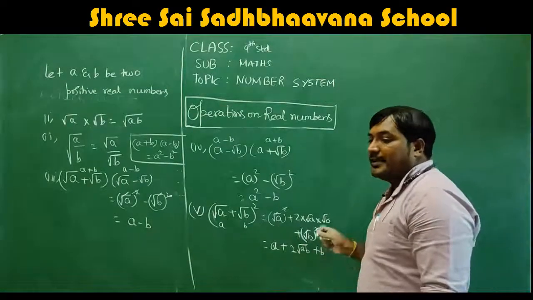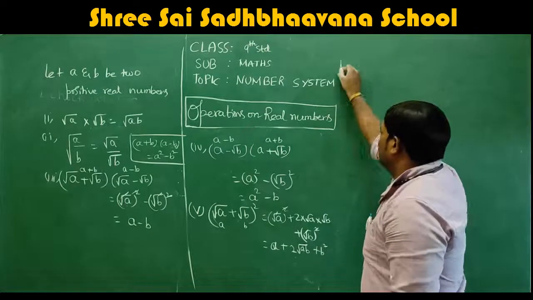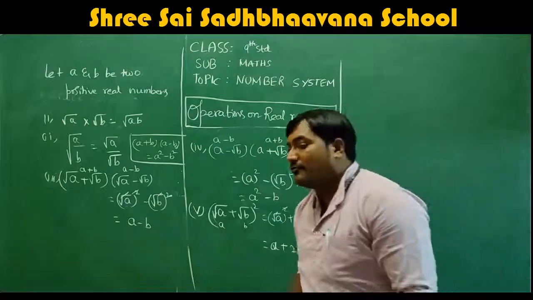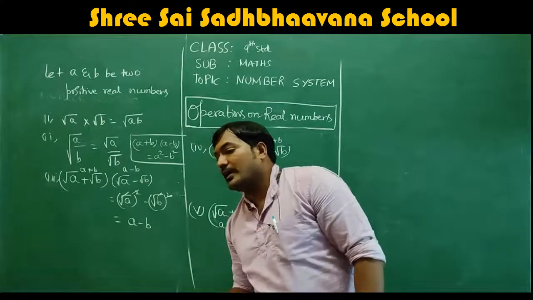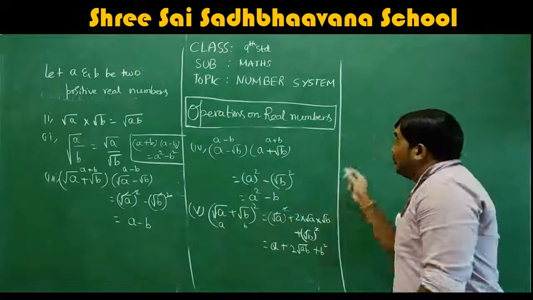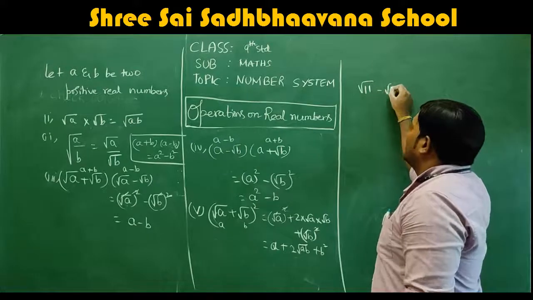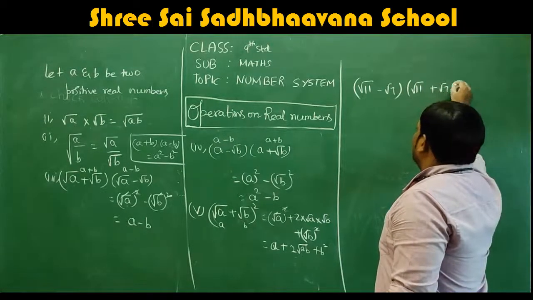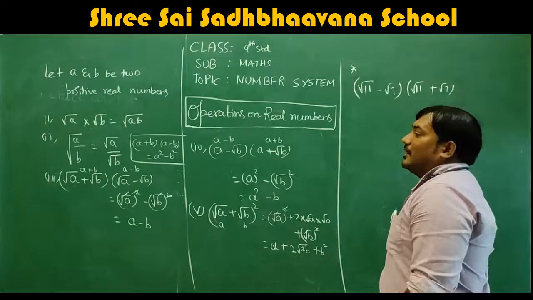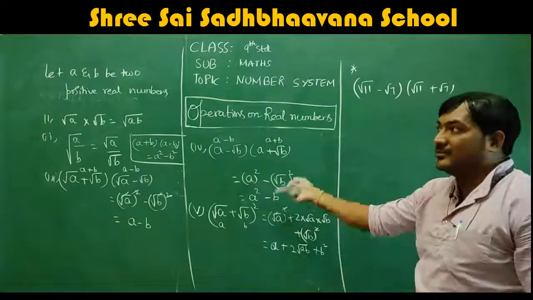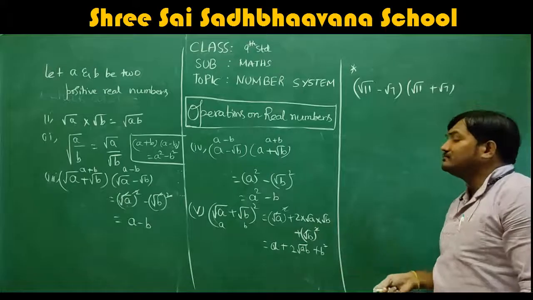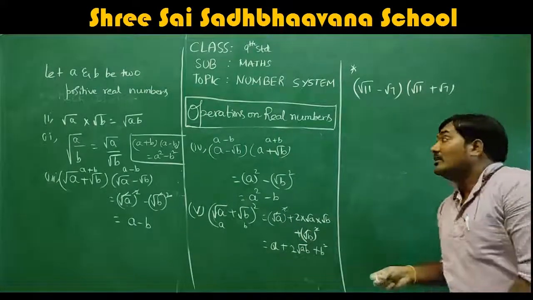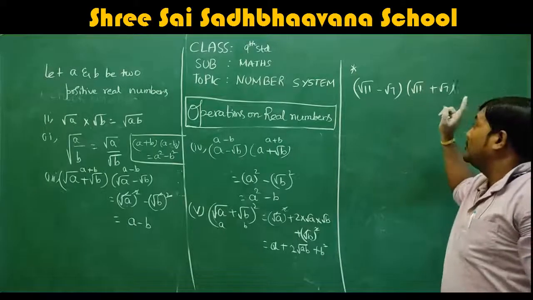Okay. Let me take one example here to use these identities. The first one is root 11 minus root 7, into root 11 plus root 7. This is one example I am solving using this formula. So just look at this: (root 11 minus root 7) into (root 11 plus root 7).